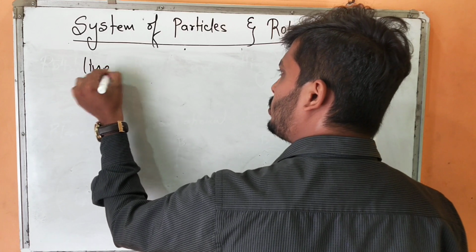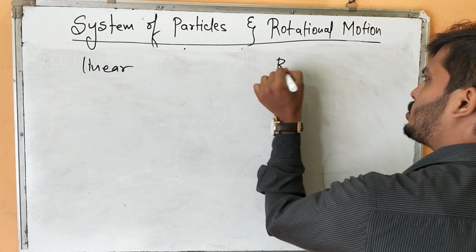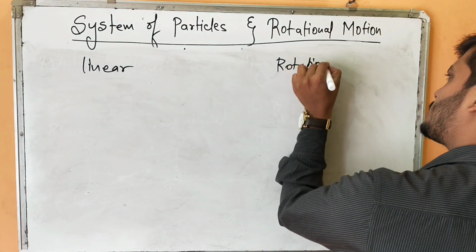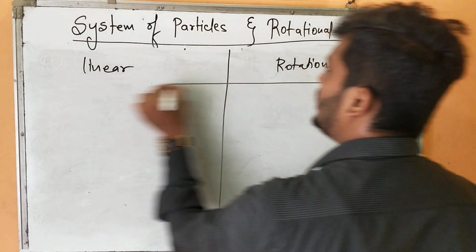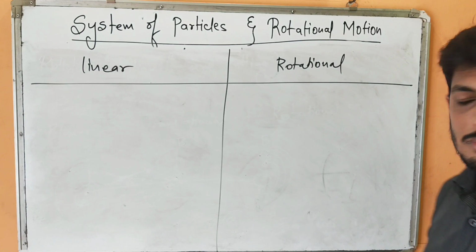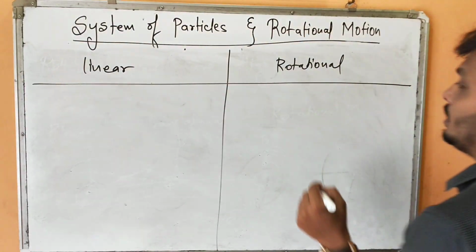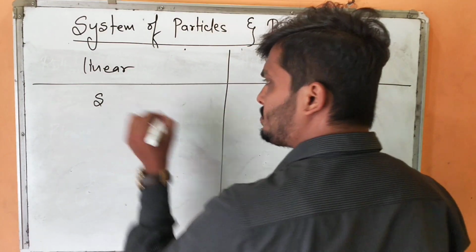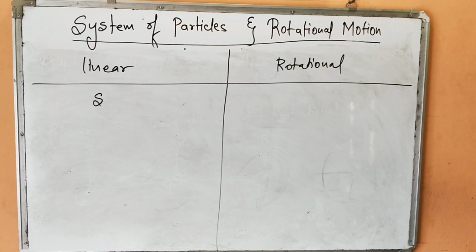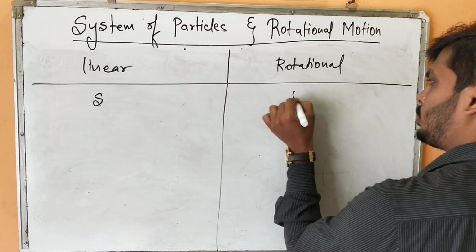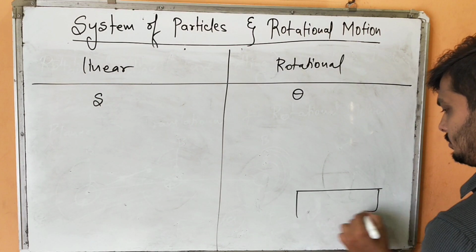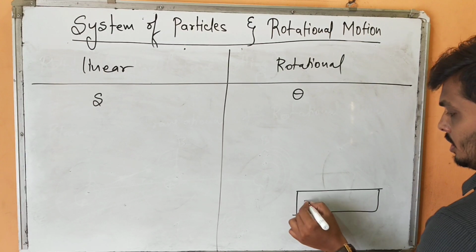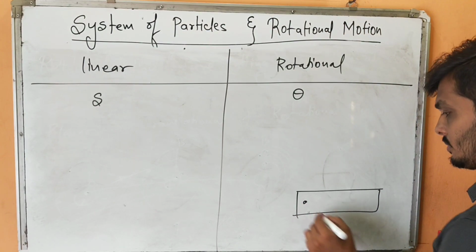We have studied linear motion, and here we are going to study rotational motion. Let us try to correlate them, how it is possible. Here we have a displacement, linear displacement. Then here we are going to take angular displacement. Suppose there is a rod fixed at one end.